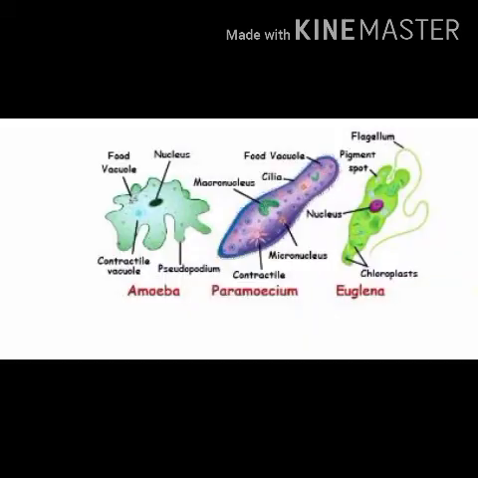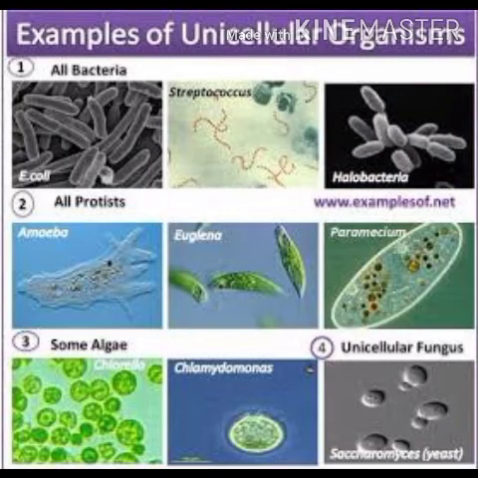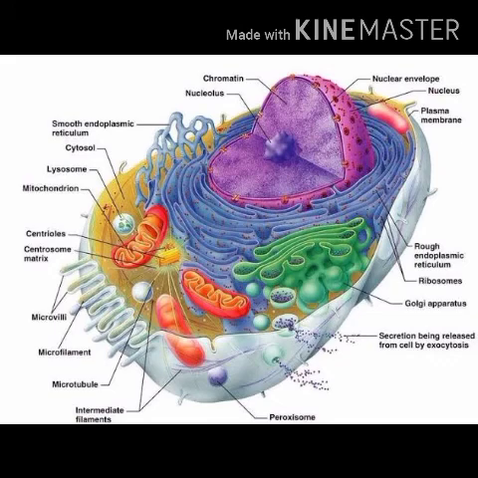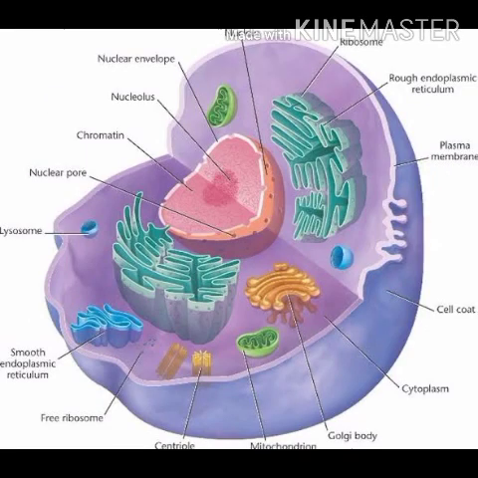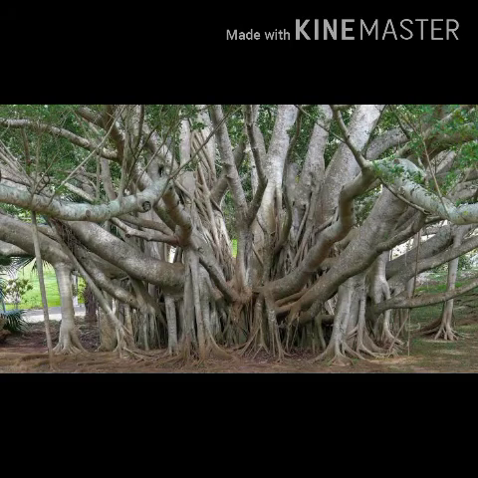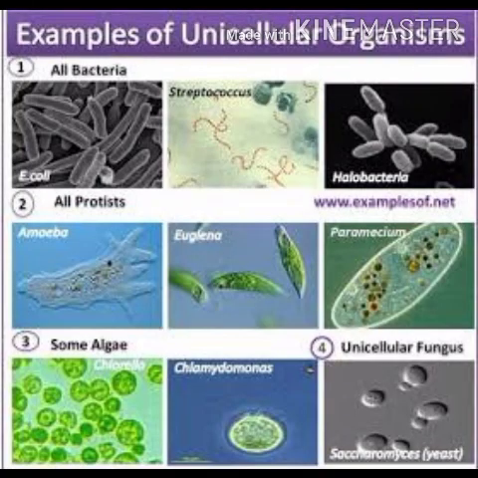But multicellular organisms have different types of reproductive systems in them. The lifespan of unicellular organisms is very short, but the lifespan of multicellular organisms is a little bit more, or more than unicellular organisms.